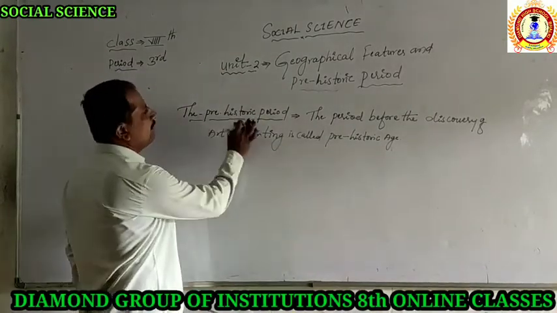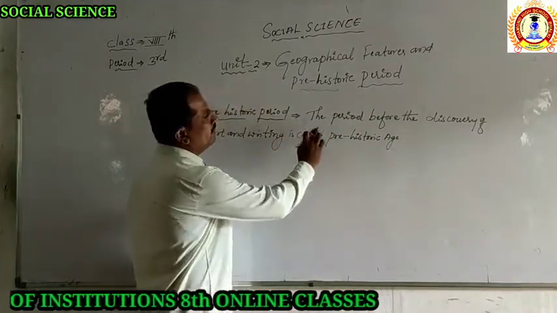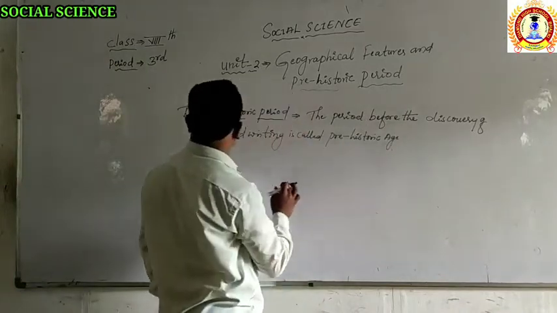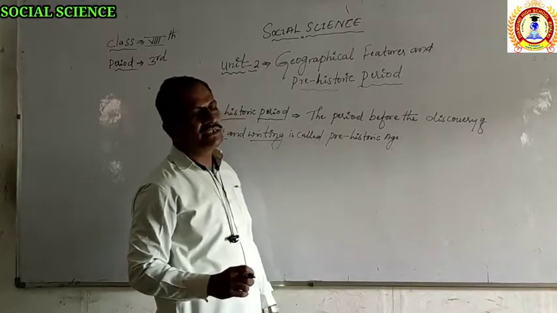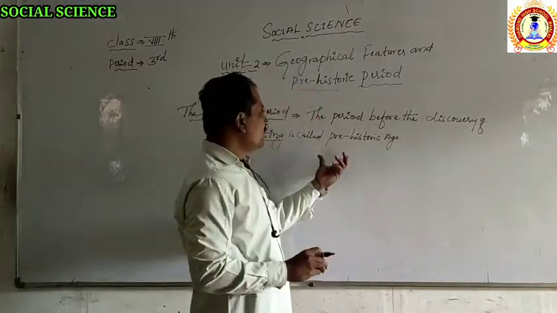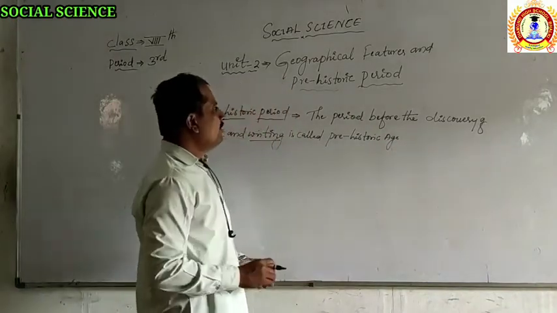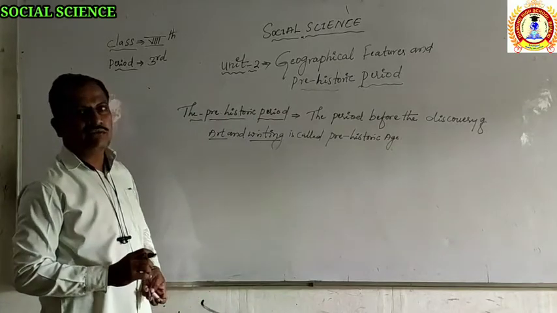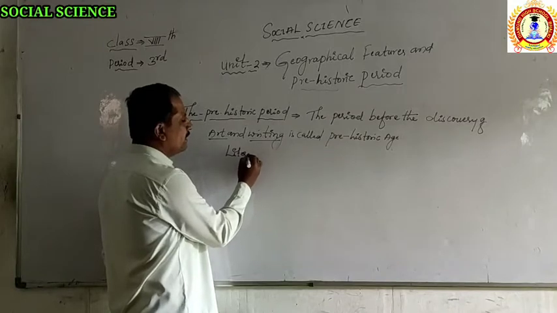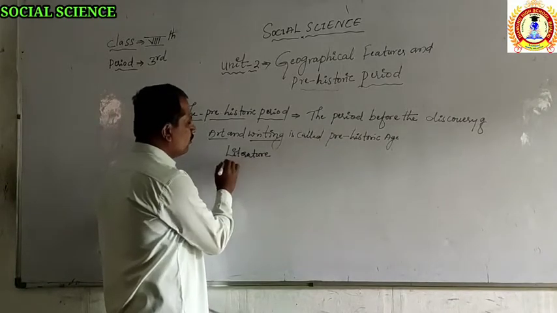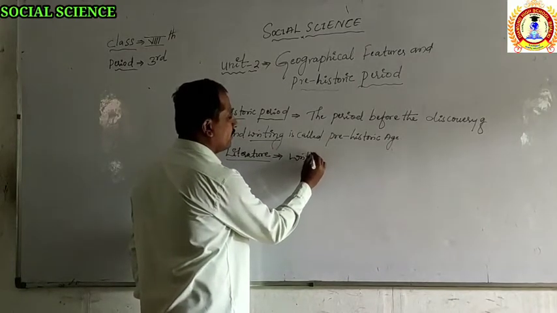The prehistoric period means the period before the discovery of what? The period before the discovery of art and writing is called the prehistoric period, or you can call it the age. It means earlier human beings did not have knowledge of literature. There was no kind of literature in the earlier period, so we are not finding any kind of written evidence.